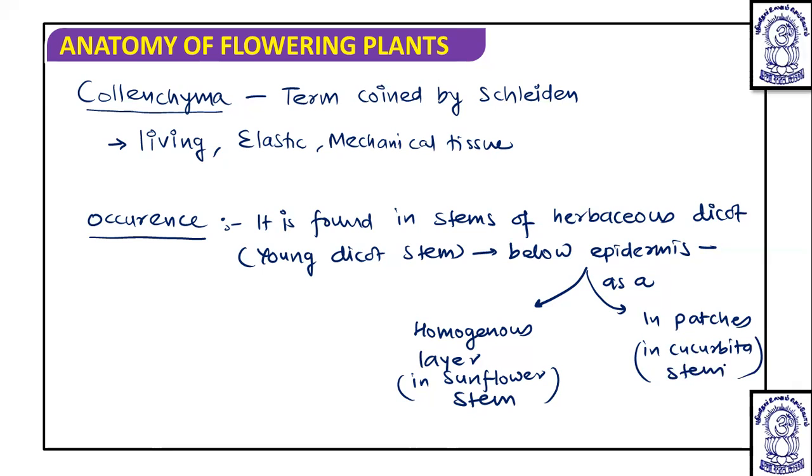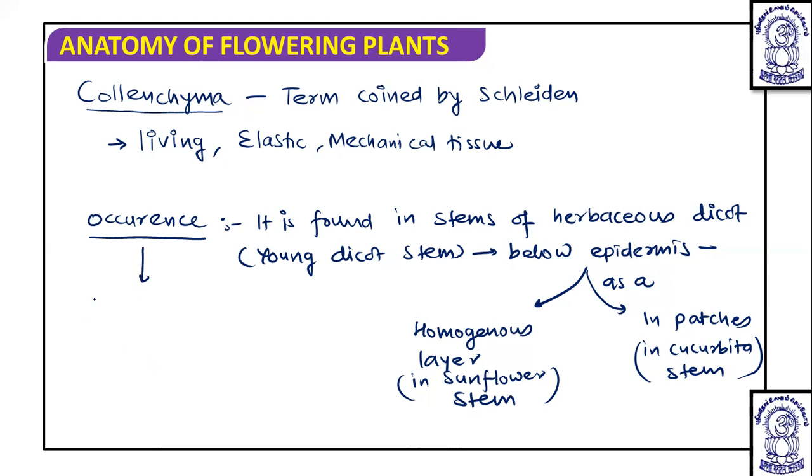Such a way it is seen. So this collenchyma occurs below the epidermis, meaning in the hypodermis region of the dicot stem. Now cells of collenchyma are flexible, obviously, due to the hydrophilic nature of pectocellulose, which can be soluble and which provides us flexibility.